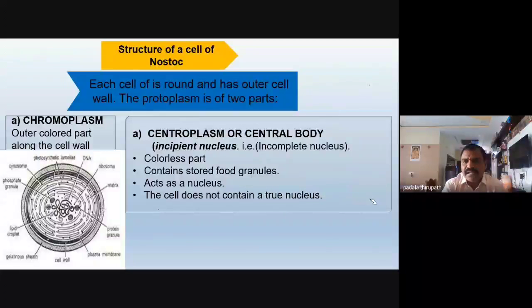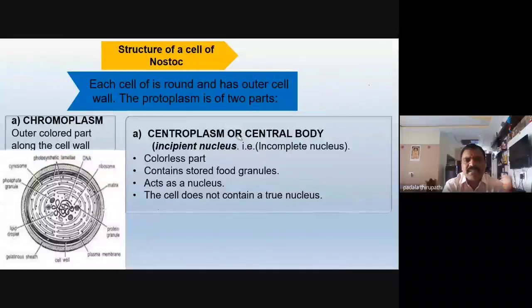And my dear friends, along with this, no cell organelles are present in this cell. Why? Because this is only a prokaryotic cell. A prokaryotic cell does not have any cell organelles. Only ribosomes are present. Along with this, the centroplasm consists.